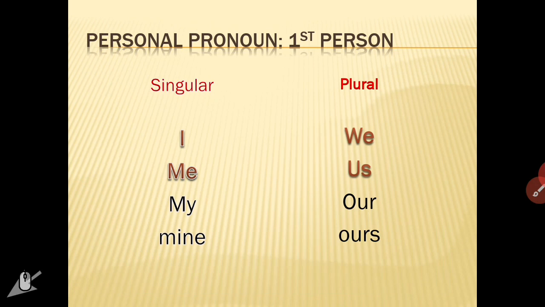Now, let us learn and understand this deeply and nicely. Personal pronoun, first person, singular. If the noun is in a singular form, then we will use words like I, me, my, and mine. And these two words, my and mine, are showing ownership.